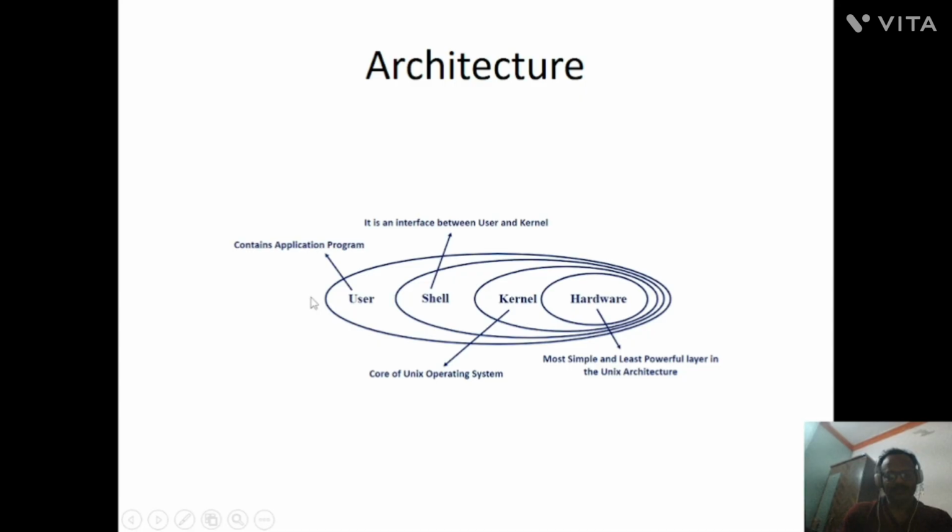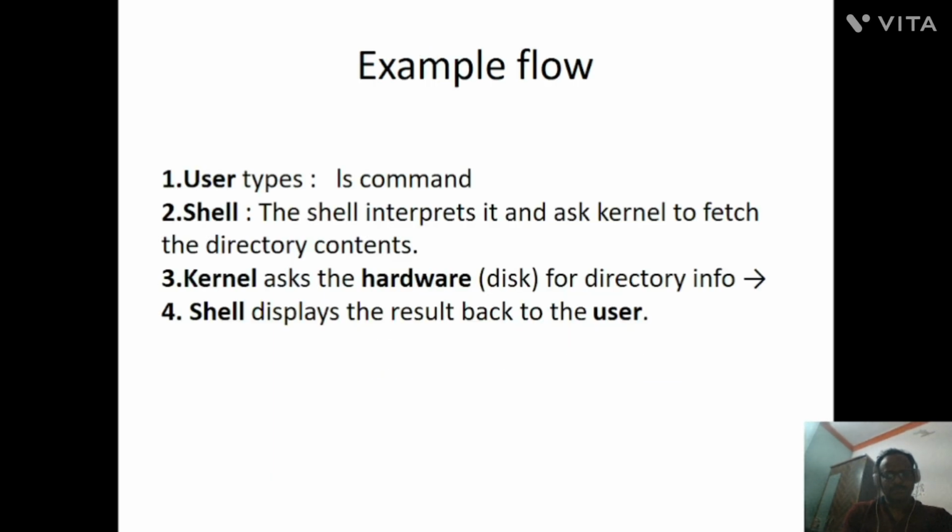So when the user types the ls command, the shell will take the input and provide it to the kernel, and it will ask for the list of directories. The kernel will ask the hardware about the list of directories, and it will send it back to the user. That list will be shown to the user. This is the architecture and a sample example workflow.